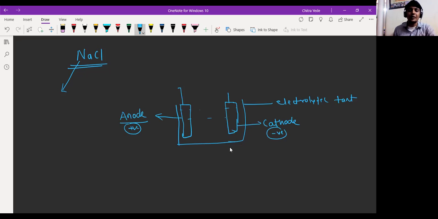And these electrodes are connected through an external source of electricity, so it is the battery. Here we have a key so that, according to the requirement, we can switch the current on and off. And here we have the galvanometer in order to detect whether current is passing through it or not.